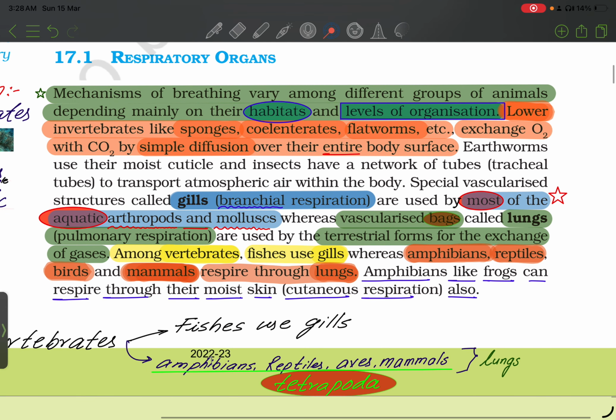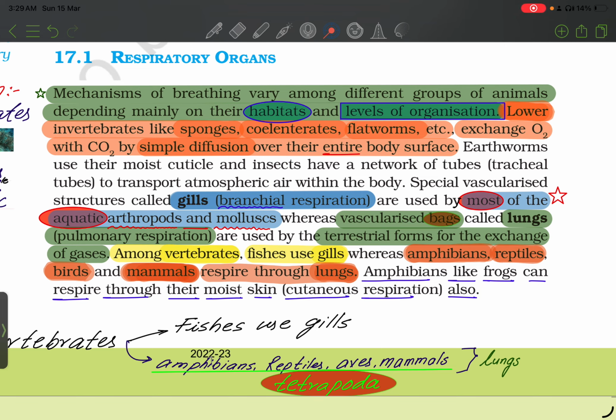Respiratory organs and mechanism of breathing vary among different groups of animals, depending mainly on their habitats and level of organization. Lower invertebrates like sponges, coelenterates, flatworms, etc. exchange O2 with CO2 by simple diffusion over their entire body surface. Earthworms use their moist cuticle, and insects have a network of tubes, tracheal tubes, to transport atmospheric air within the body.